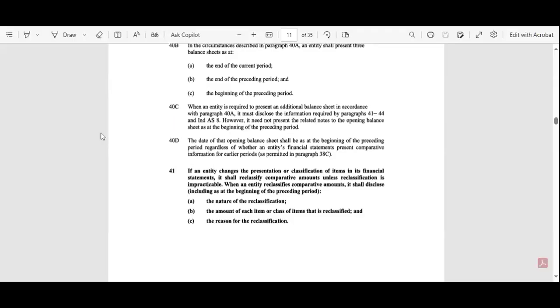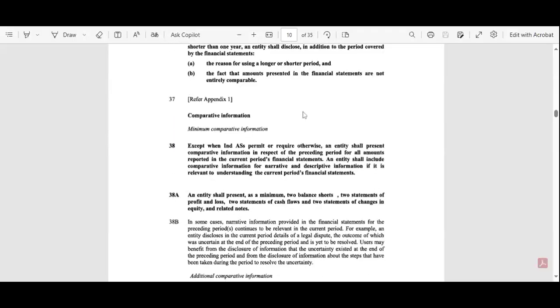So I'll show you the AS1 PDF. Okay. So are you guys able to see the PDF? Please, anyone confirm?